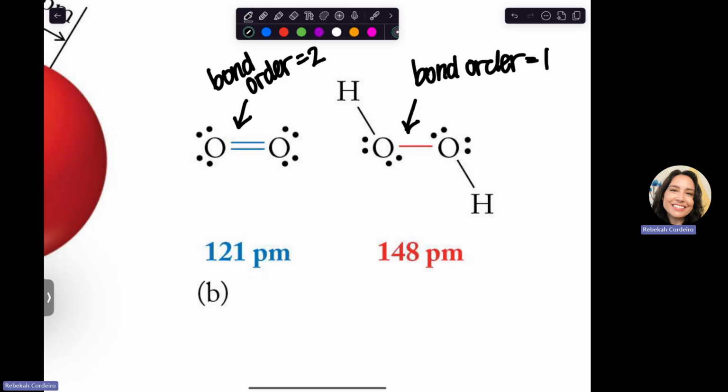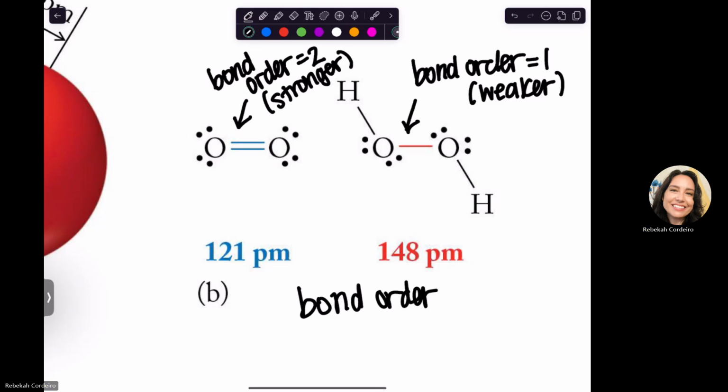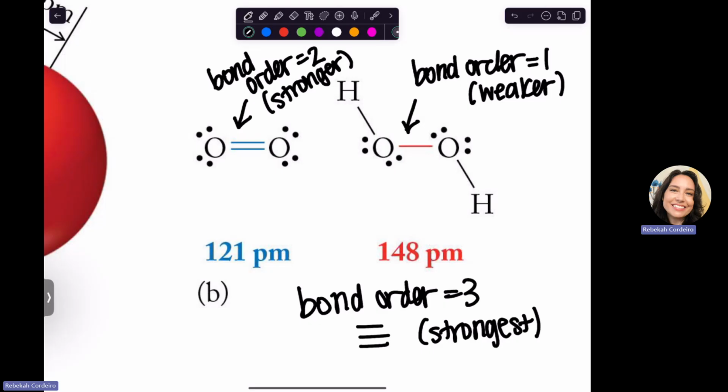So we expect a lower bond order to mean a longer bond length. It's actually also weaker. So bond order of 1 is a weaker bond. It's easier to break it because it only has 1 point of connection. Bond order of 2 is stronger than 1 because there are more points of connection. A bond order of 3, for example, would be like a triple bond, and it would be the strongest of these 3. All right, because it's got 3 points of overlap, and it would be the shortest.